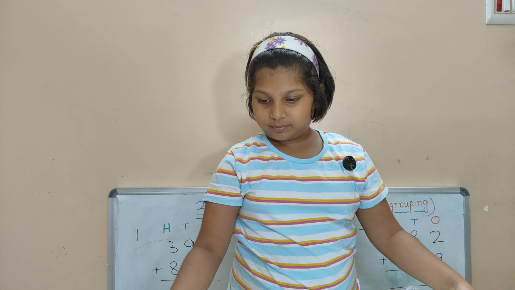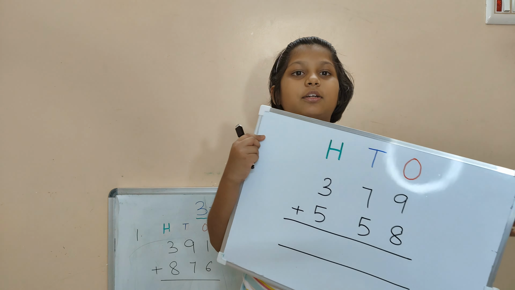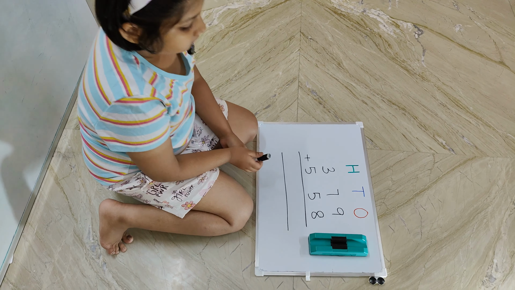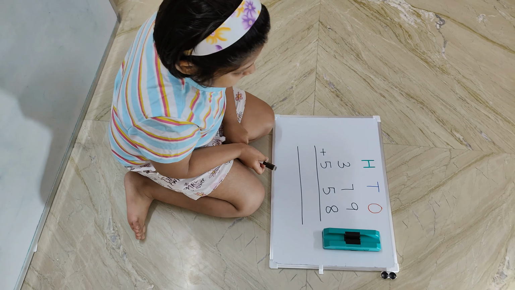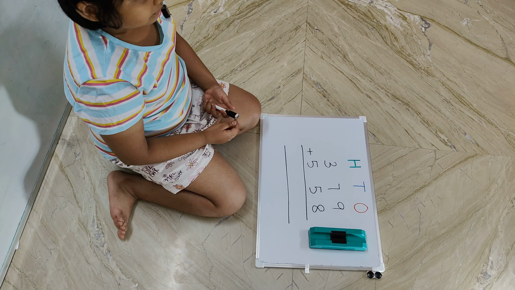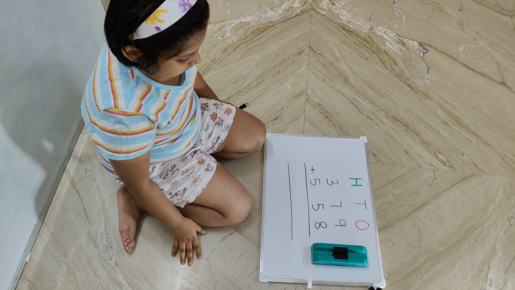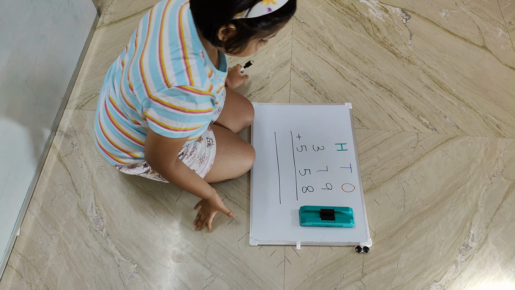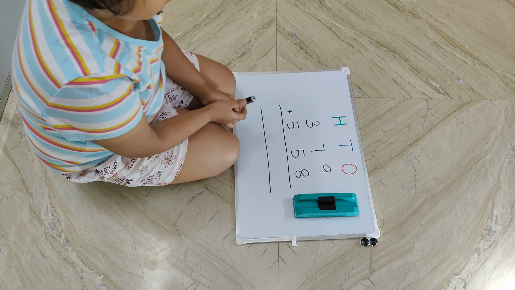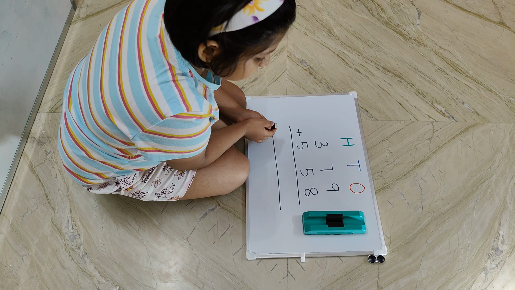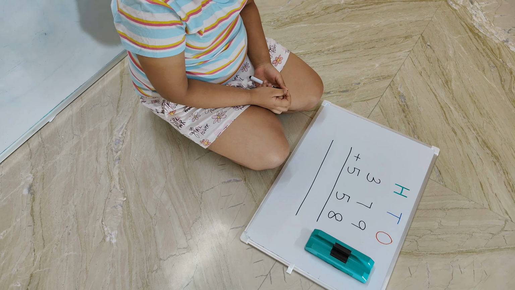See what's the question given on the board. 379 and 558. So we are going to add 379 and 558, right? So see, the numbers are arranged vertically. In vertical order, the numbers are arranged. So first we have to count the ones place. What are the ones place numbers? 9 and 8. That is 9 ones and 8 ones.